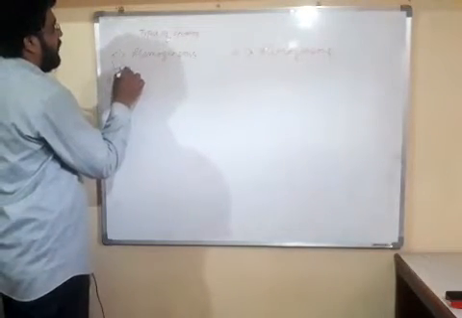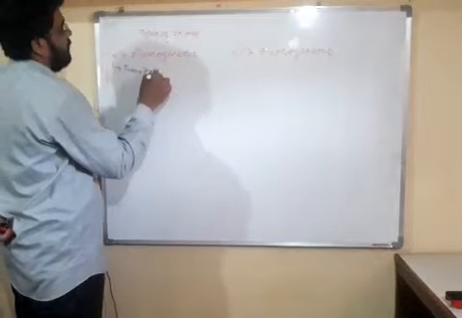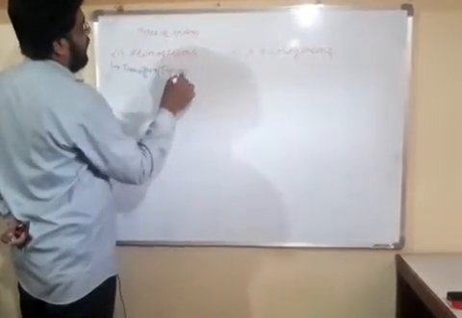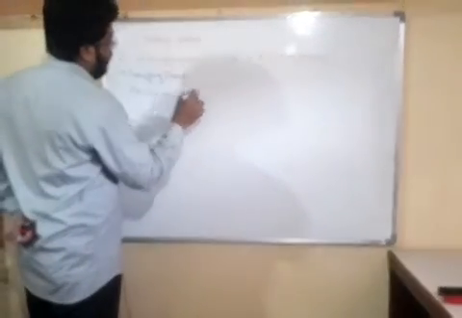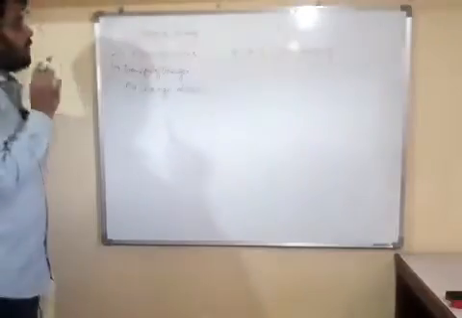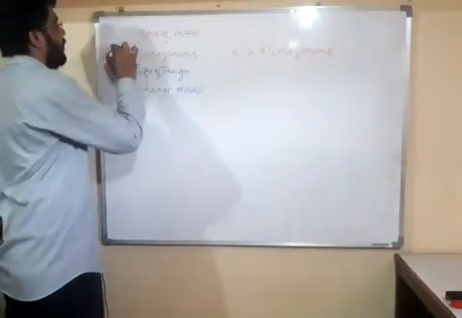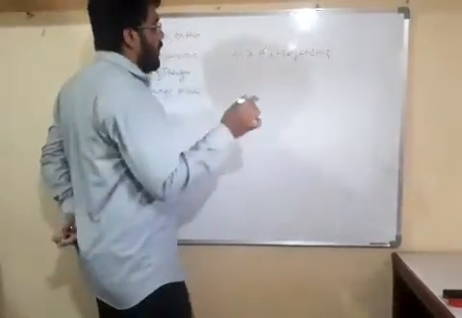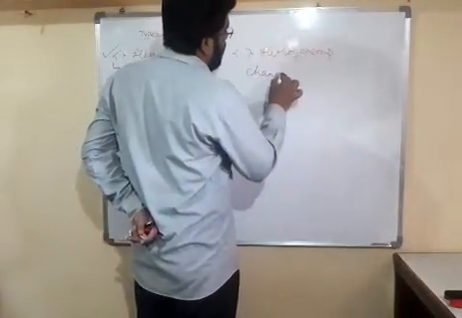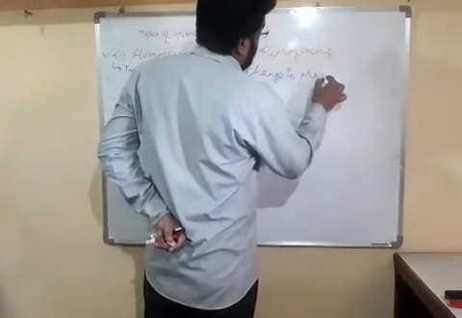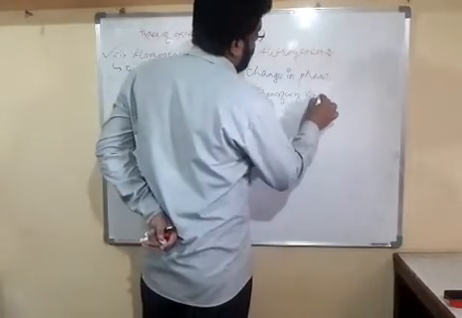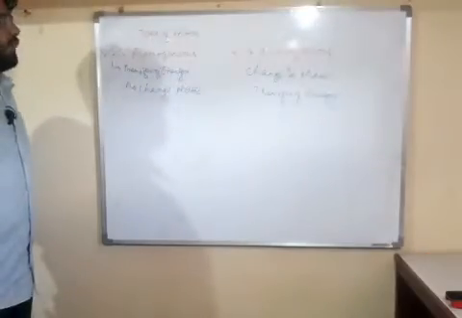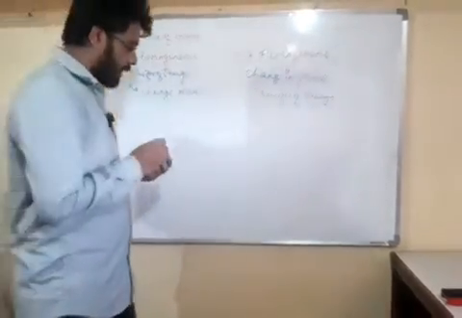During transfer of energy, if there is no change in phase, then it is called a homogeneous system. If there is a change in phase during transfer of energy, then it is called a heterogeneous system. So friends, these are the two types of system that we have discussed here.